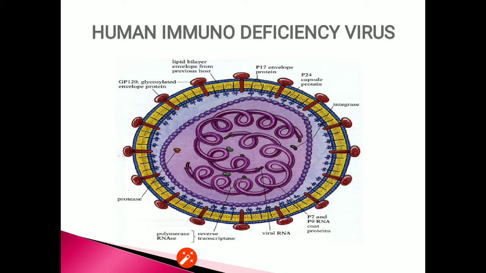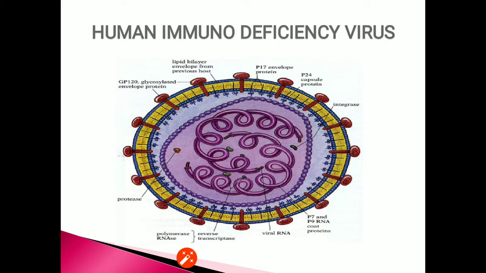A retrovirus is a type of RNA virus that inserts a copy of its genome into the DNA of the host cell that it invades, thus changing the genome of the host cell.